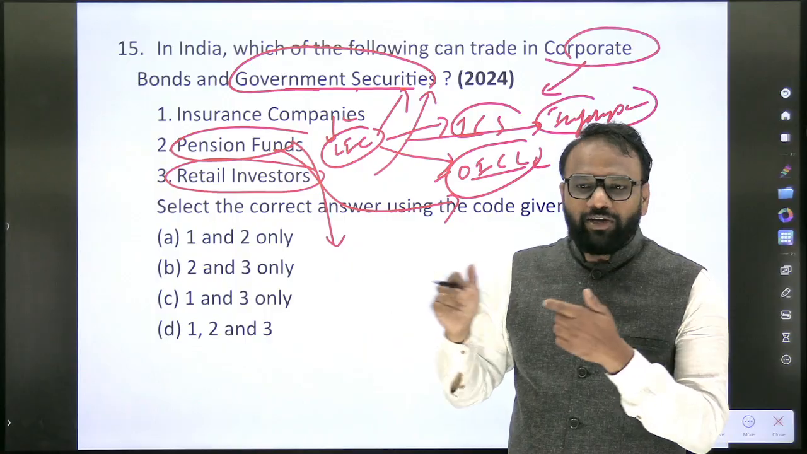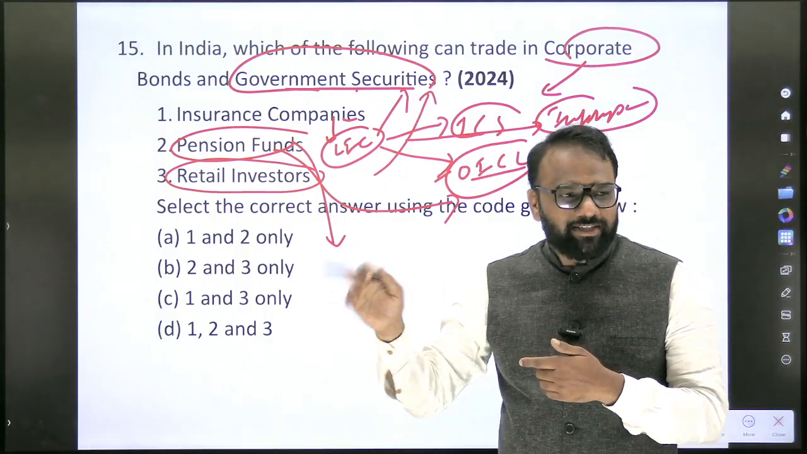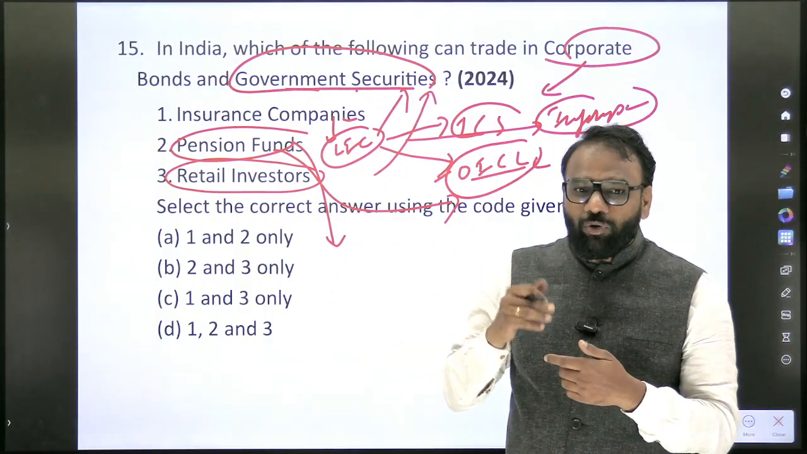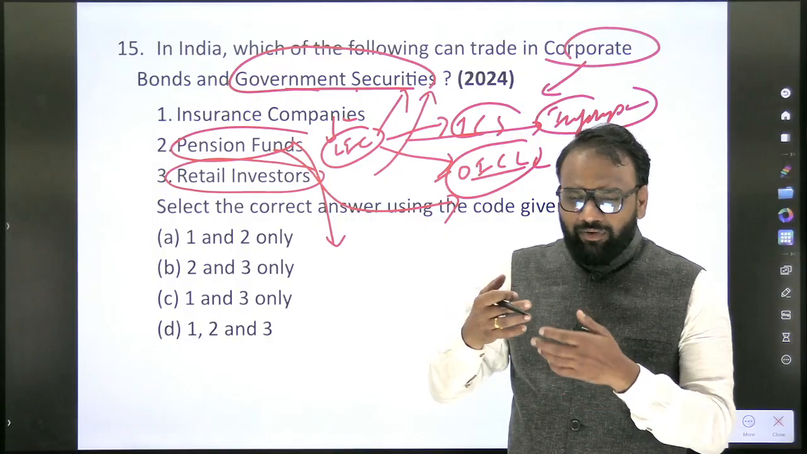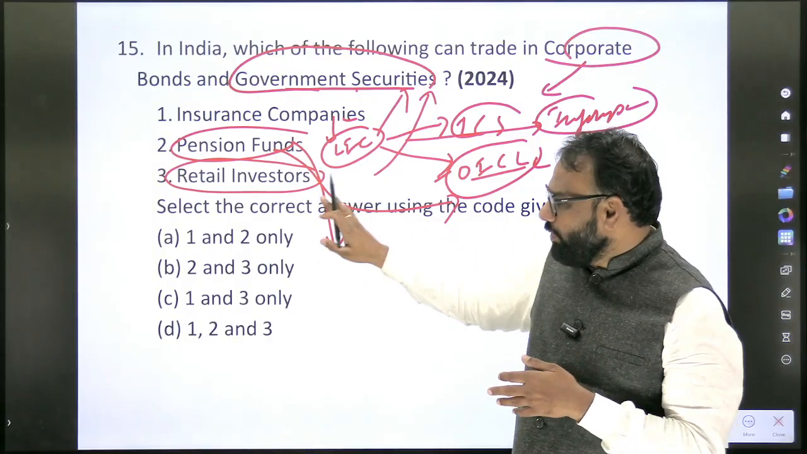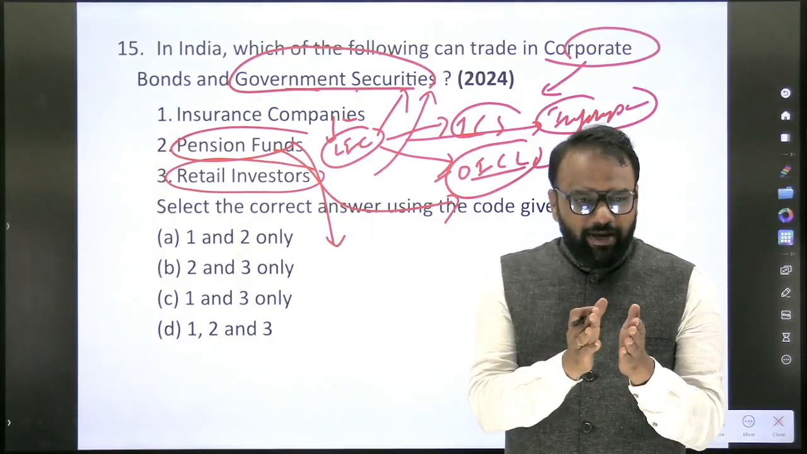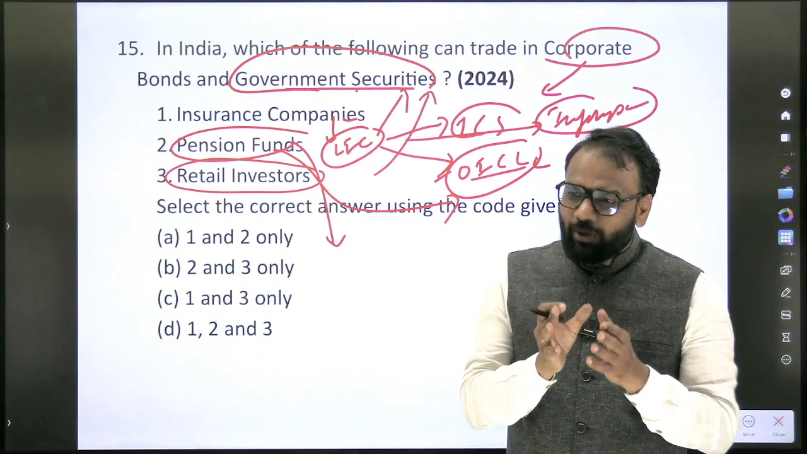In 2021, a new scheme was introduced, the RBI Retail Direct Scheme. Previously, we could not directly purchase government securities. There was some intermediary through which we could purchase. Now, by directly opening an account with the RBI, what can we do? We can directly purchase government securities.